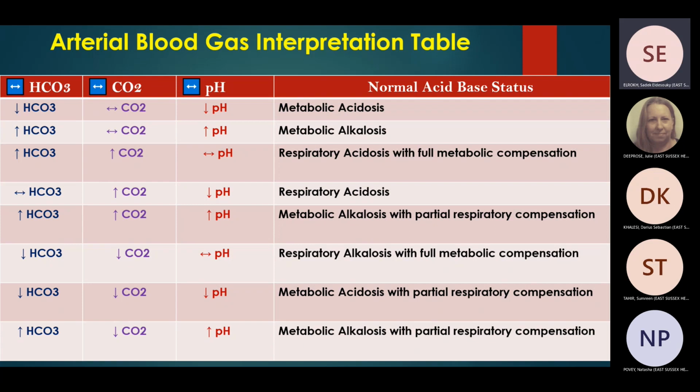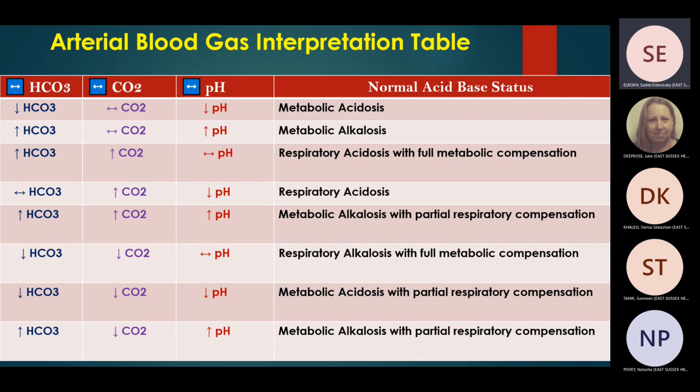The other one, pH is low. So there's acidosis or alkalosis. There is acidosis, pH is low. Let's search for the cause. Is it metabolic or respiratory? So PCO2 is low. When PCO2 is low, pH should be high because this is respiratory alkalosis. But here PCO2 is low and bicarb is low.